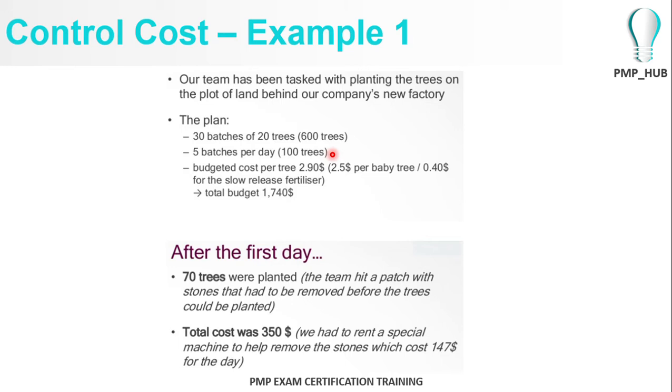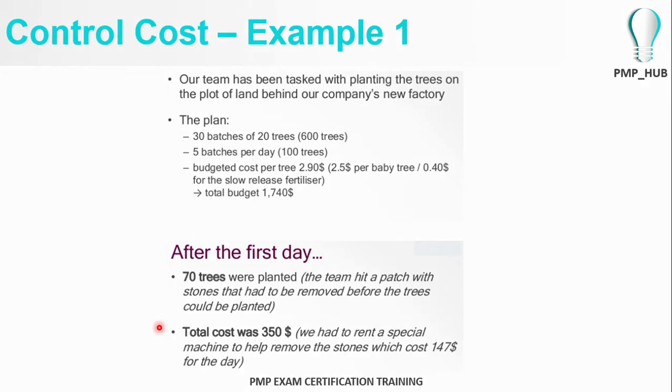They should have planted 100 trees, but they actually planted only 70 trees, and they incurred a cost because there were some stones, and you had to bring a backhoe. It actually cost $350 for the actual day. $350 came from 70 trees into 2.9 plus 147 for the backhoe.